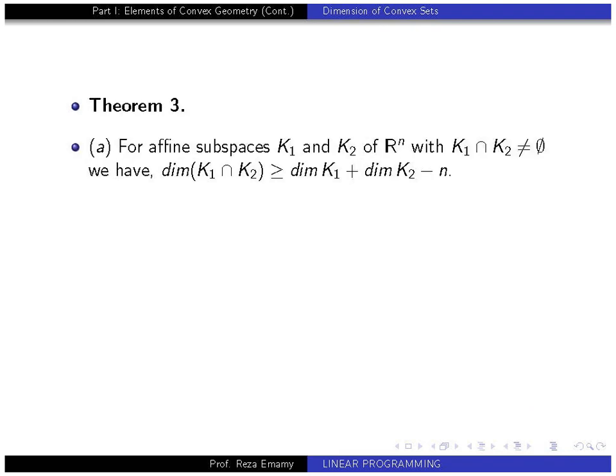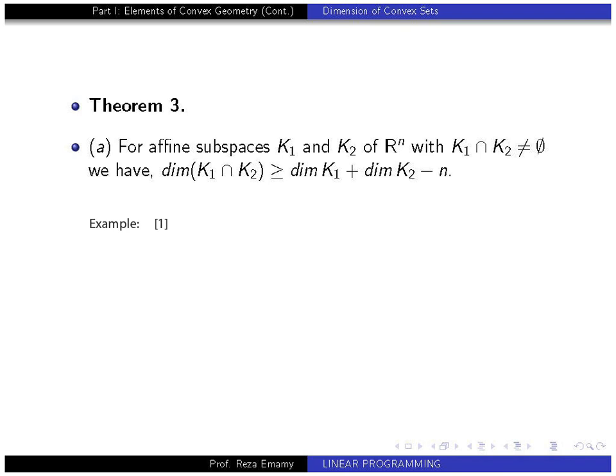So this is theorem 3. For affine subspaces K1 and K2 of Rn with non-empty intersection, we have that the dimension of K1 intersection K2 is greater than or equal to the dimension of K1 plus the dimension of K2 minus n. The proof of this theorem is very straightforward. It directly uses the similar theorems from linear algebra. For example, you can just translate any point of the intersection of K1 and K2 to the origin and then apply exactly the corresponding theorem in the linear case.